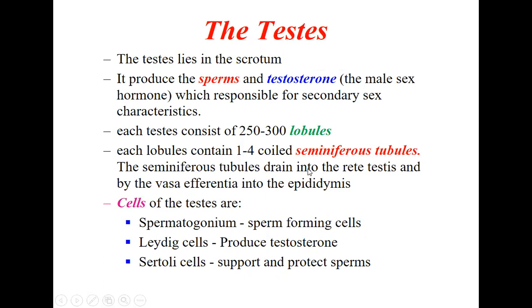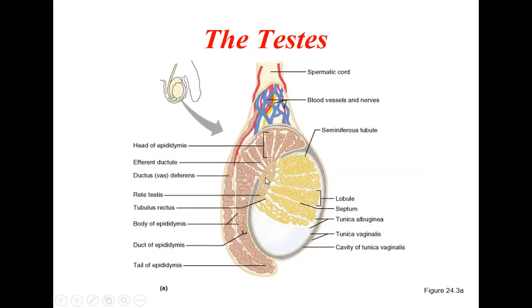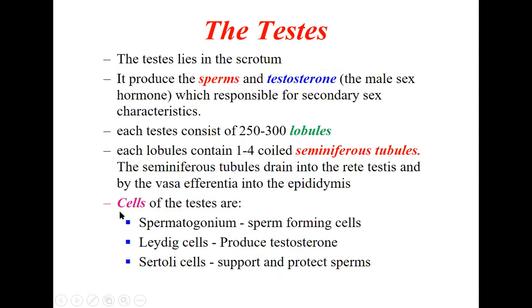The seminiferous tubules drain into the rete testis, and by the vas efferentia into the epididymis. If you see here, all these seminiferous tubules finally open into the rete testis, and from there they drain into this part, the epididymis. These are the efferent ductules, small tubes through which it opens into the epididymis. This whole structure is called the epididymis. So the seminiferous tubules open into the rete testis and by the efferent ductules into the epididymis.